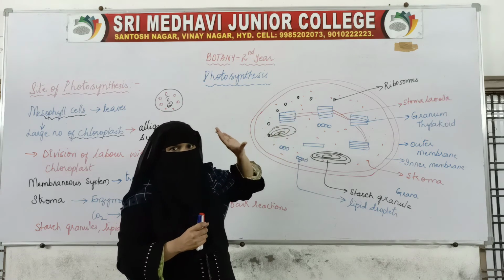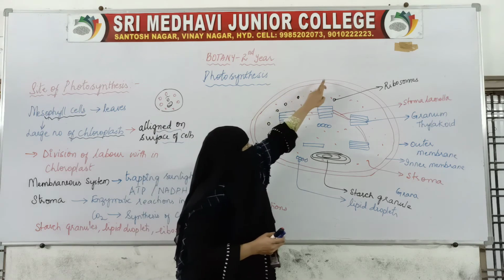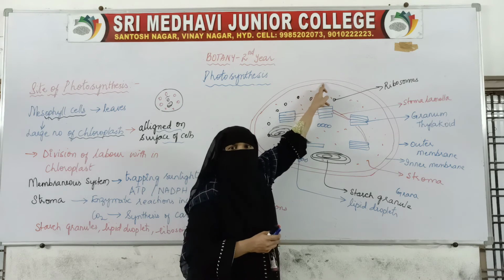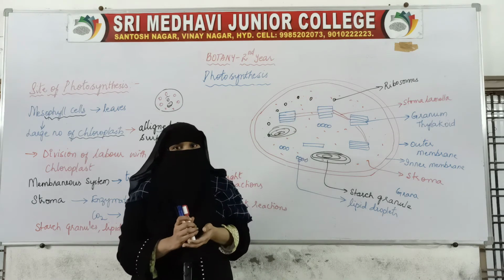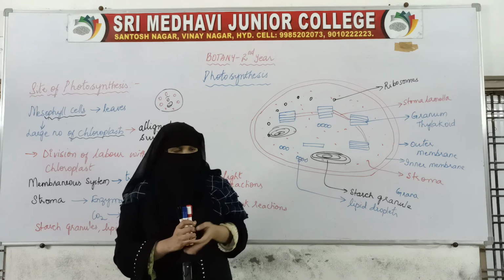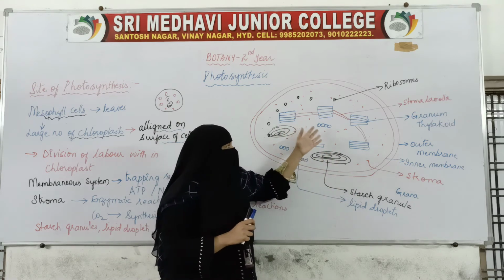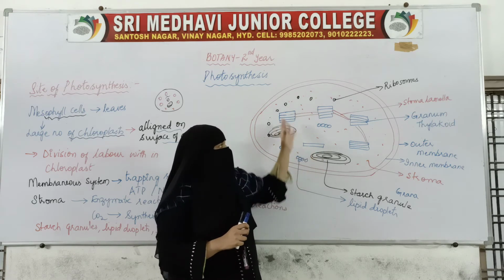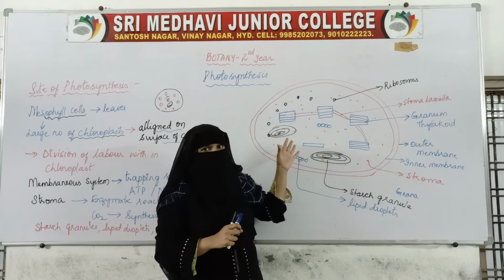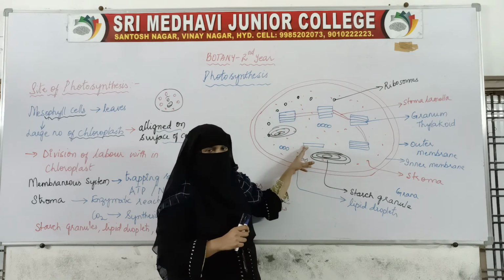Inside this chloroplast, it is a double membrane organelle. So this is the outer membrane and this is the inner membrane. That is why chloroplast is a double membrane bound organelle. Inside the cavity of this membrane, we find stacks of thylakoid membrane.